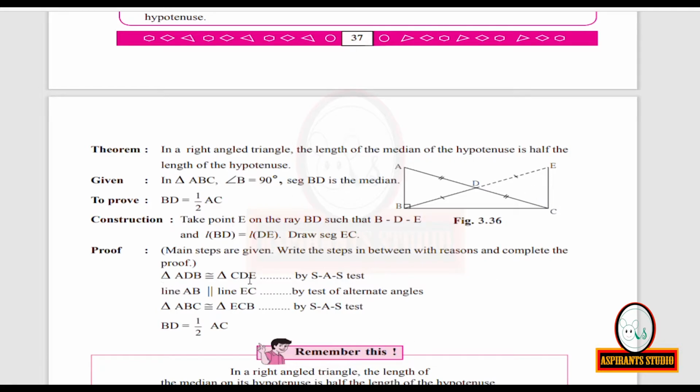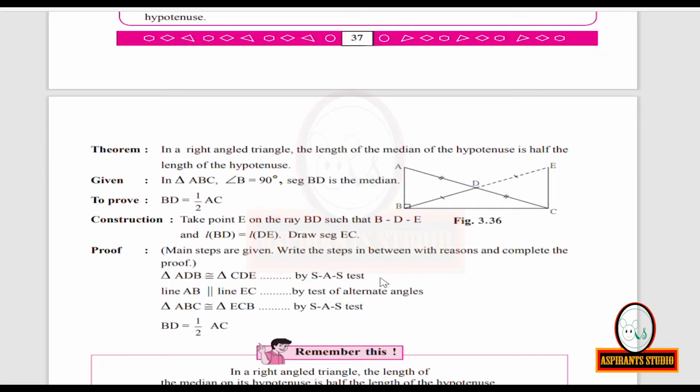Therefore, you can see in this book, triangle ADB is congruent to triangle CDE by SAS test. You all know the definition of SAS test. Side angle side test. Angle will be the included angle between the sides.